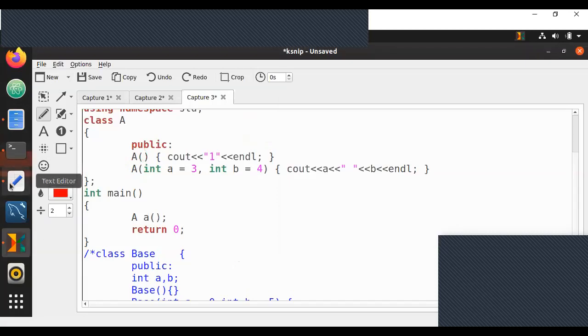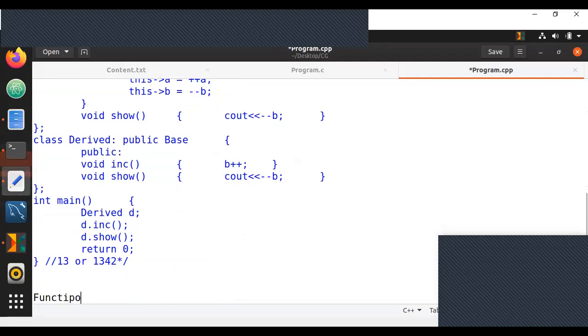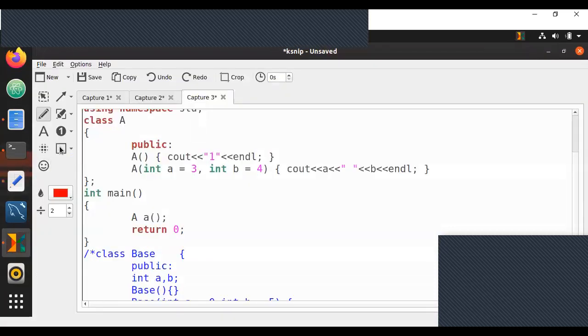Remember, in the concept of function overloading, let me explain it here.